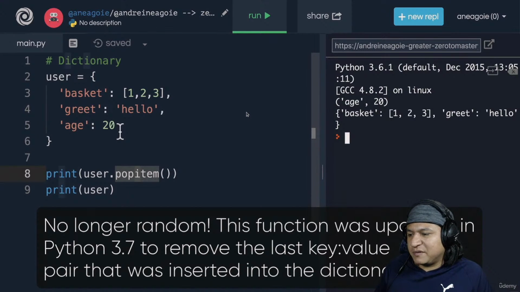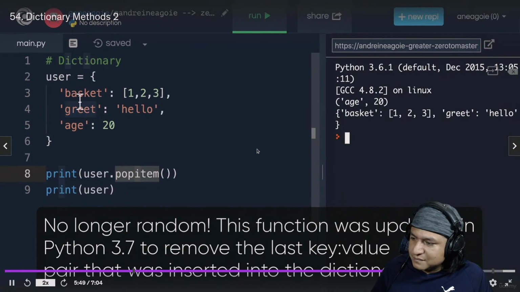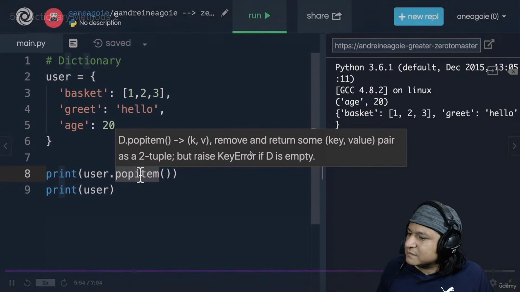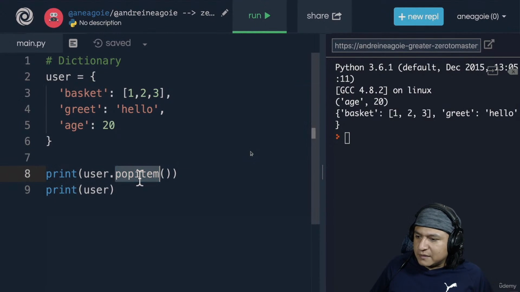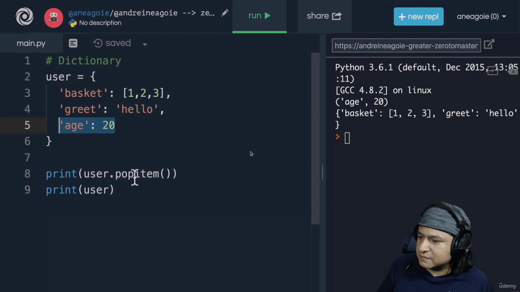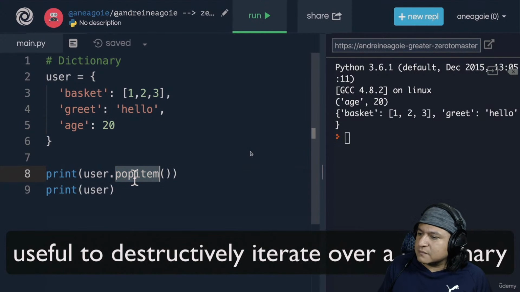It basically gives the functionality of a pile. With a massive dictionary that doesn't have any order to it, sometimes it removes some pair, as you can see, not the last one, but some key value pair. So yeah, you have to be careful with this one. It doesn't necessarily just remove the last thing that you entered, but it might be useful on some occasions. Finally, we have something called update.